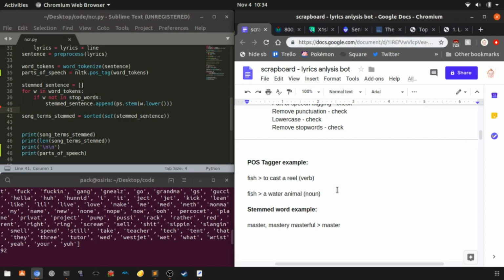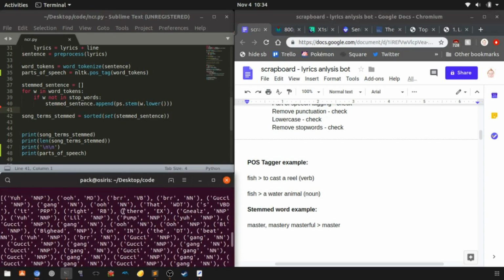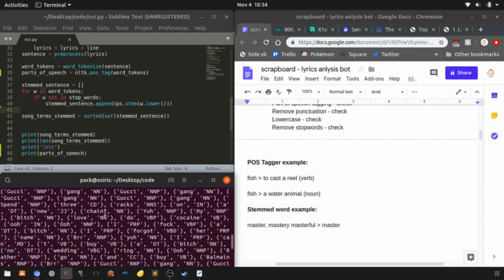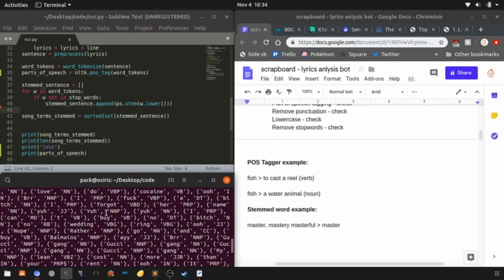In the context of the song, when we are running analysis on this, we need to be able to differentiate between those different variations of the same word. That's why we use this POS tagger, because that's going to give us more context. So, for example, I don't know, let me see a good word here.